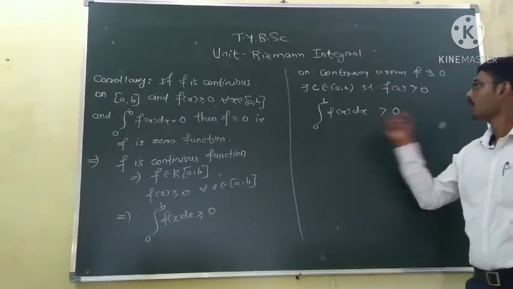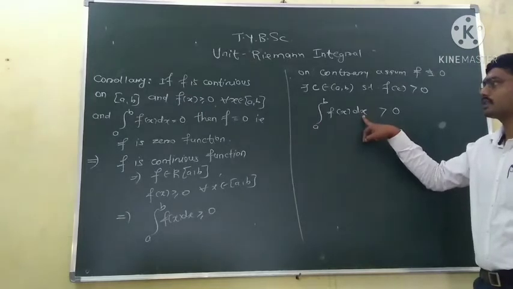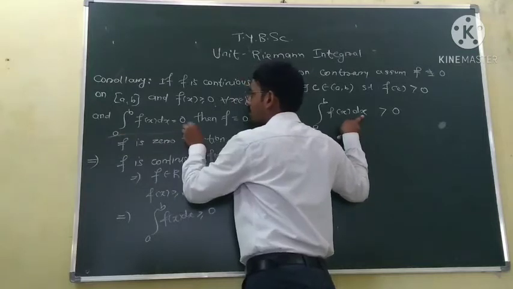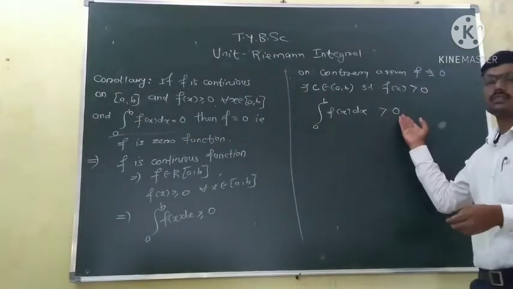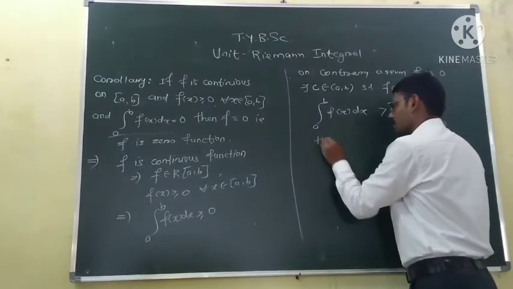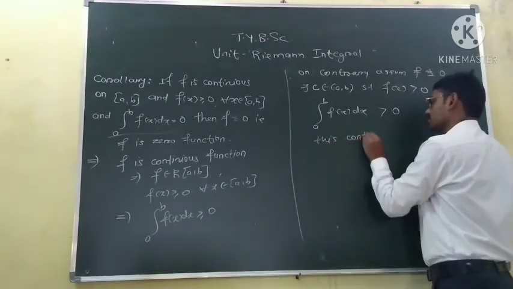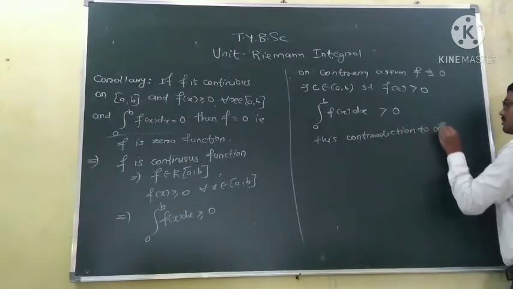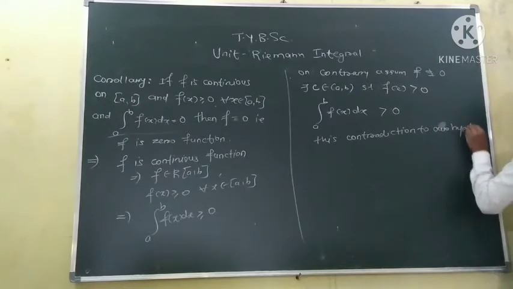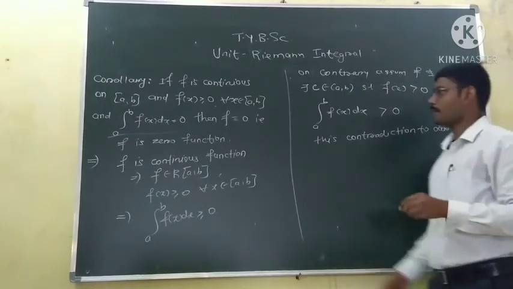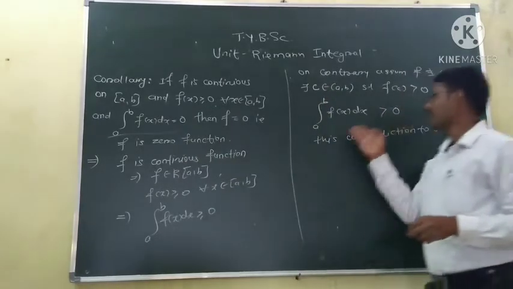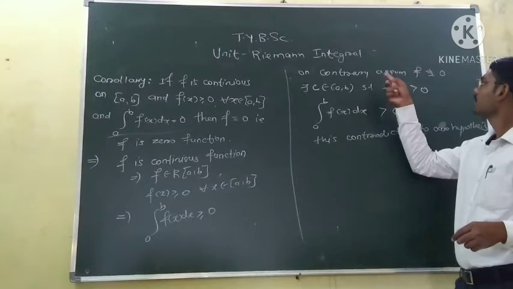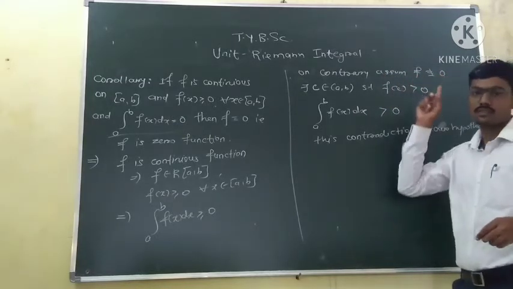So by this theorem we get a contradiction to our hypothesis. It is given that the integration is 0, and we are getting the integration strictly positive. So this is a contradiction to our hypothesis. Our hypothesis is that the integration is equal to 0 and we are getting the integration greater than 0. This is a contradiction. So our assumption that the function is not equal to 0 was wrong.